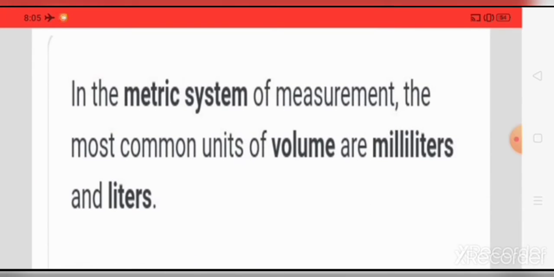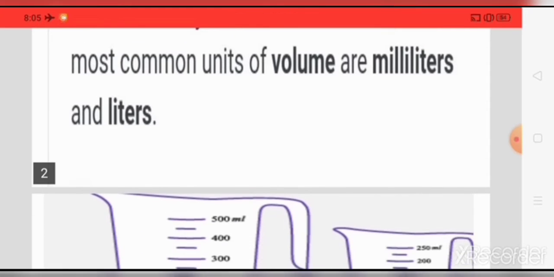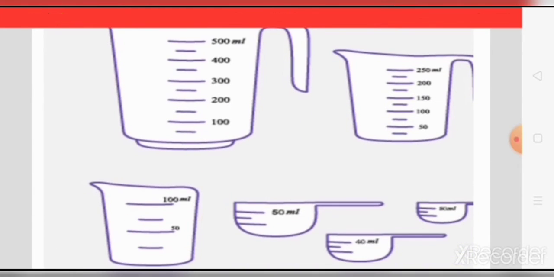In the metric system of measurement, the most common units of volume are milliliters and liters. These are the pictures of milliliters.